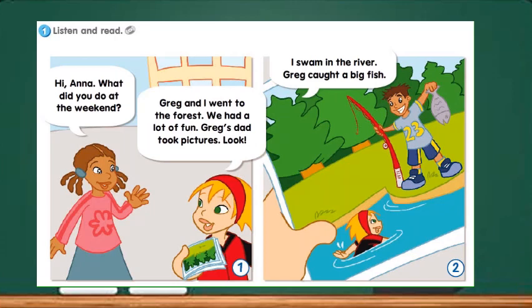Now, let's listen and read together. Activity 1. Listen and read.